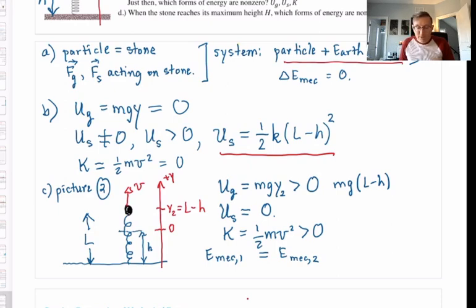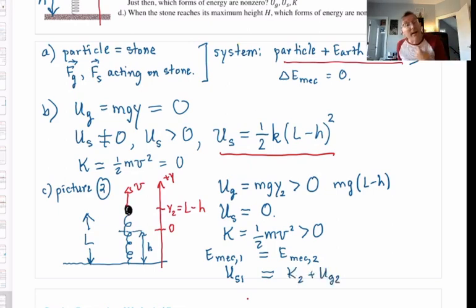Now in picture 1, I discovered that the only form of energy that I had was elastic potential energy in a compressed spring. So all I have in the first picture is U spring 1. In the second picture, I have two forms contributing to the mechanical energy: gravitational potential energy and kinetic energy. So here I would write K2 plus U grav 2.